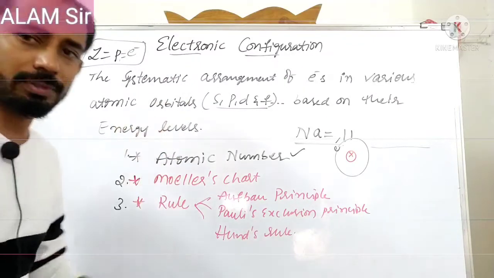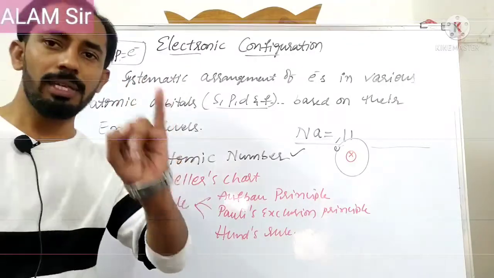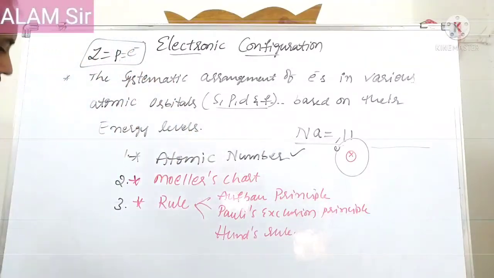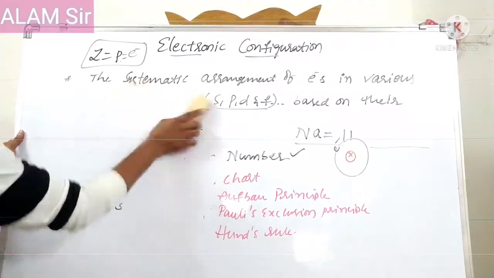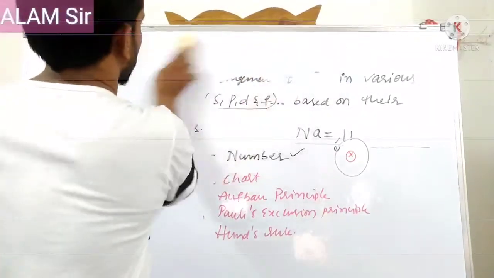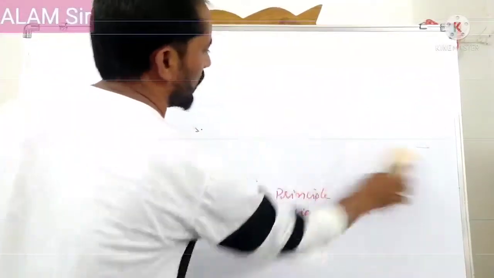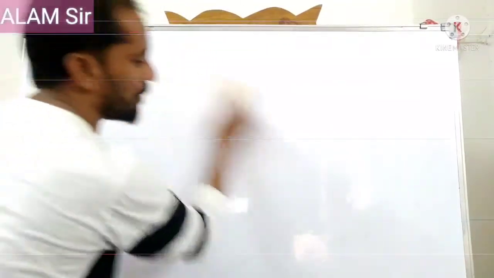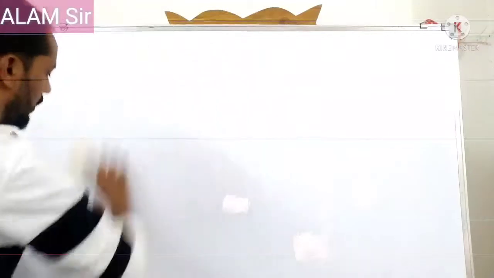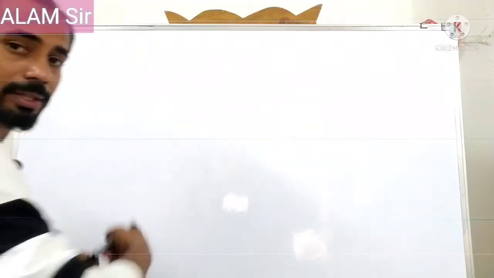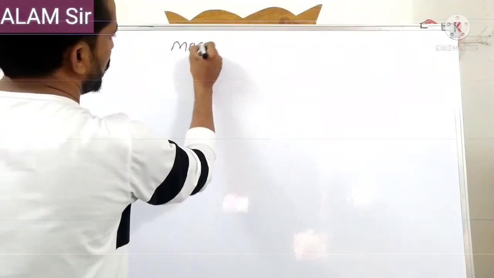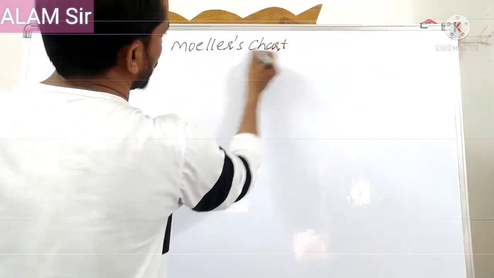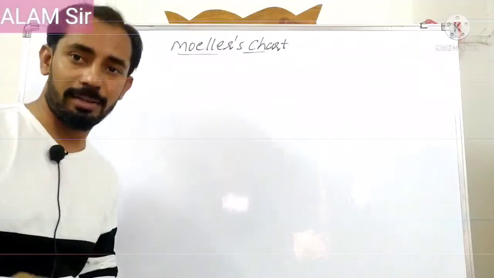And to write the electronic configuration, we need three things: one is the atomic number, second one is the Euler's chart, third one is the principles. Three principles. Okay, right. Atomic number we already know. Next, Euler's chart can be discussed. What is the Euler's chart? Euler is the name of the scientist. He has given the arrangement of these orbitals to write the electronic configuration. So, Euler's chart. Some are saying Euler's diagram.